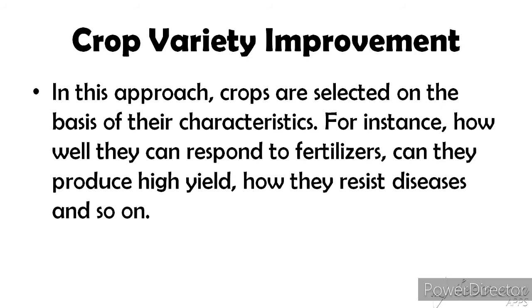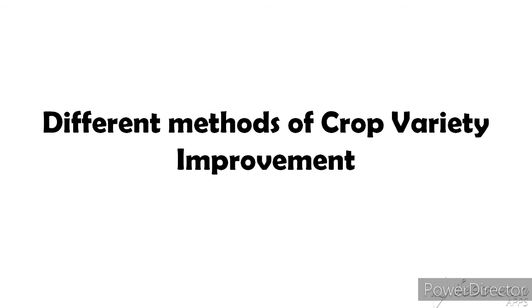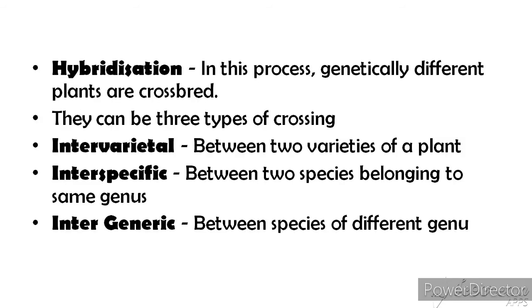There are some other methods to improve the crop yield. The second one is intervarietal, between two varieties of a plant, interspecific, between two species belonging to the same genus, and intergeneric, between two species of different genera.